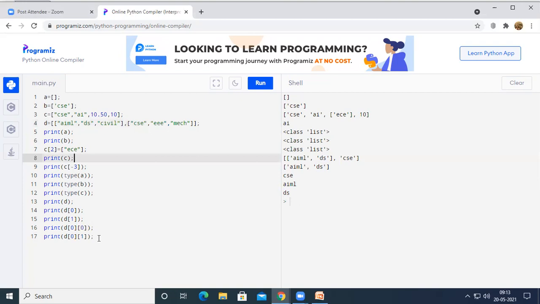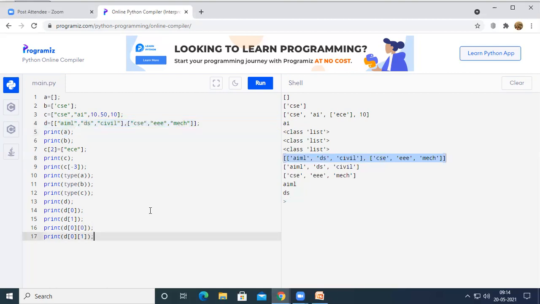Now, if I print D, all the 6 elements will be printed on the output screen.